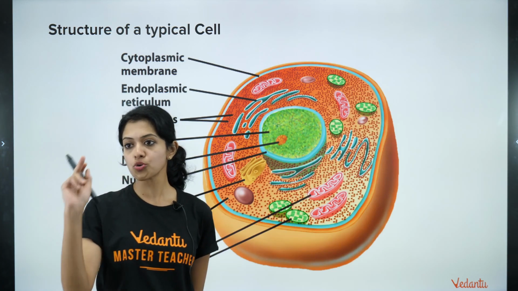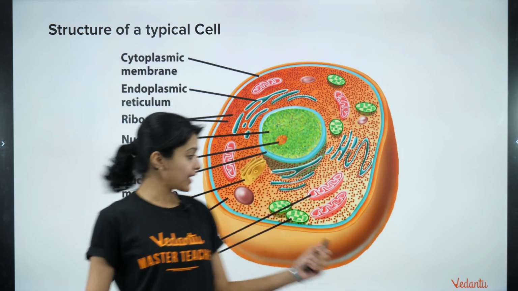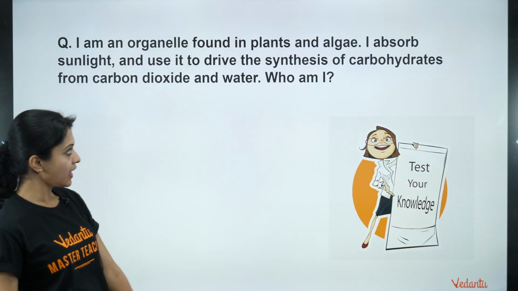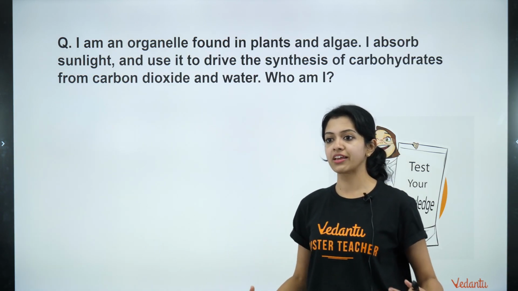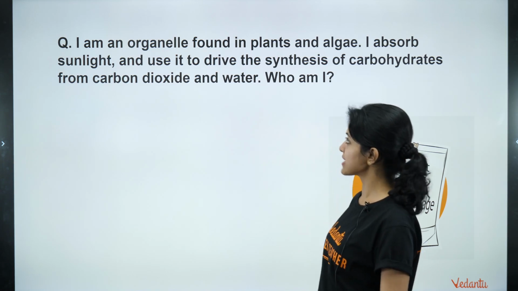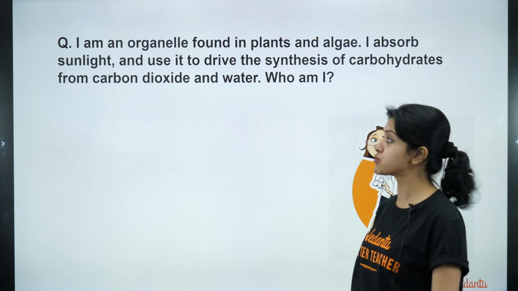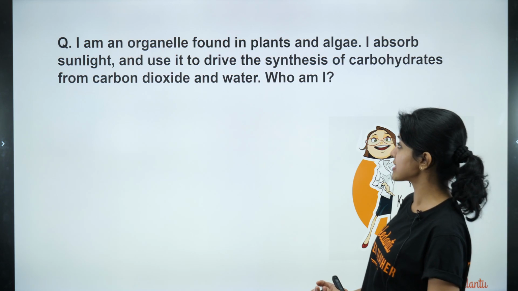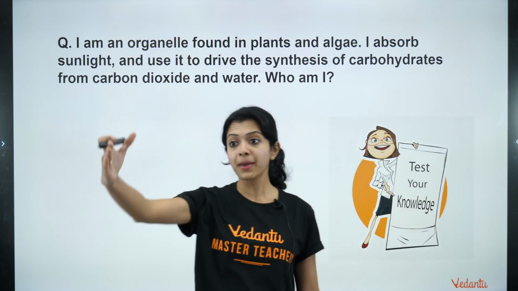Okay, now this is going to be a very short quiz time. Okay, let's get started with it. Time for a quiz. The very first question. All of you, let's see who's answering fastest. Thank you, Purva. Let's see who's answering fastest. I am an organelle found in plants and algae. I absorb sunlight and use it to drive the synthesis of carbohydrates from carbon dioxide and water. Who am I?